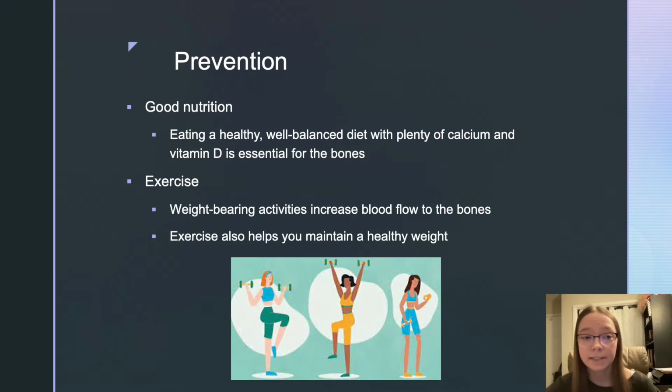Osteoporosis can be prevented with good nutrition and exercise. So we want to eat a healthy, well-balanced diet with plenty of calcium and vitamin D, which is essential for the bones. You also want to do plenty of weight-bearing activities to increase blood flow to the bones. And exercising also helps you maintain a healthy weight.